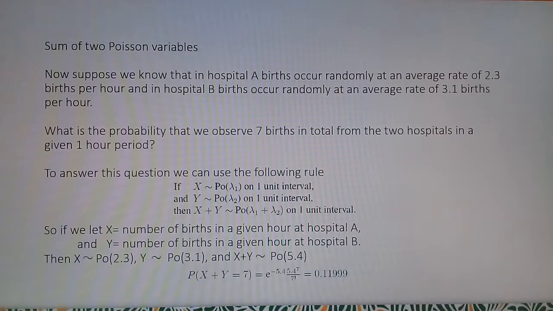So if we let x equal the number of births in a given hour at hospital A and y equal the number of births in a given hour at hospital B, then x is approximately Poisson 2.3, y is approximately Poisson 3.1, and x plus y is approximately Poisson 5.4. So P of x plus y equal to 7 is equal to 0.11999. Thank you.